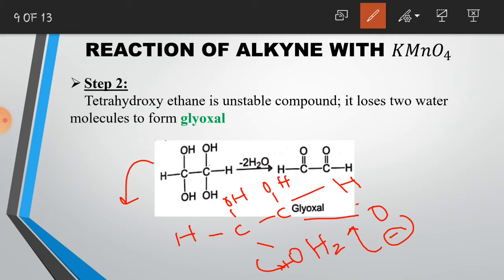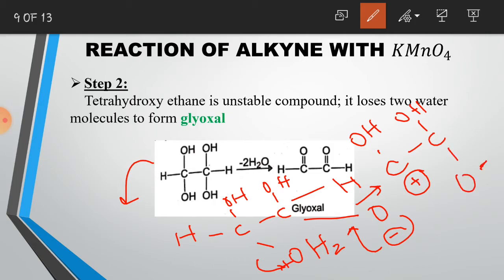It will get converted into a form like this. Here a positive charge will appear, and first we will write it like this, O negative. This OH2 will be released in the form of a water molecule.